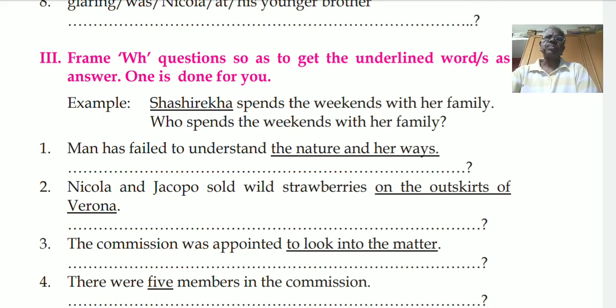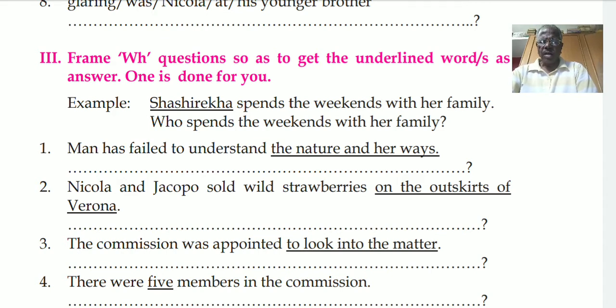Next is when. When is used for date and time. Please take down the notes. Example, Gandhi was born on 2nd October. Underline 2nd October. The question will be, when was Gandhi born?